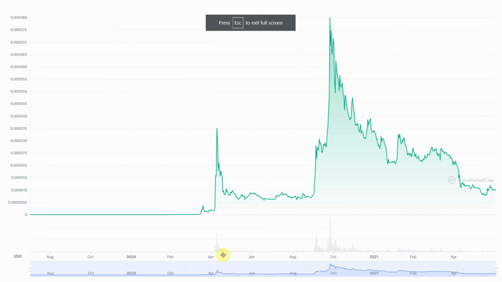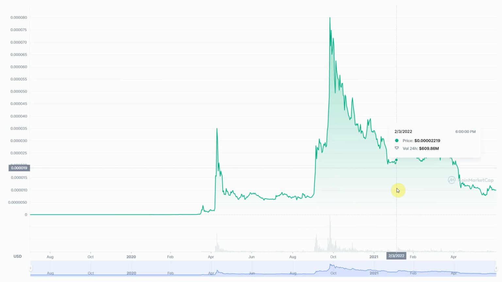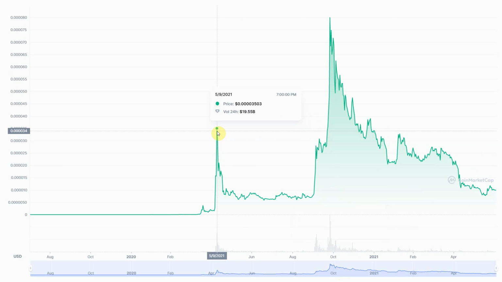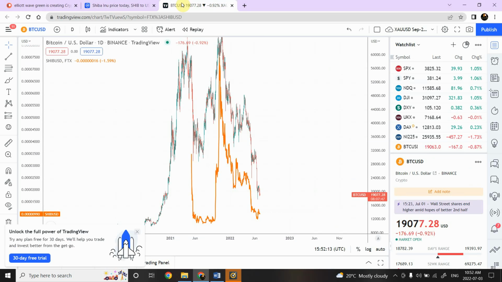The first thing we want to see is that there is quite a lot of interest in Shiba Inu. Volume went up definitely, and then it slowed down, and then once again, right over here, we saw an increase in the volume. So that's pretty interesting, and volume was increasing along with the price of Shiba Inu.